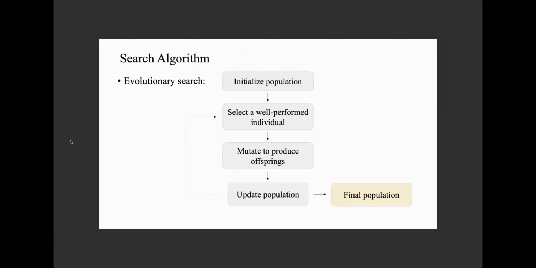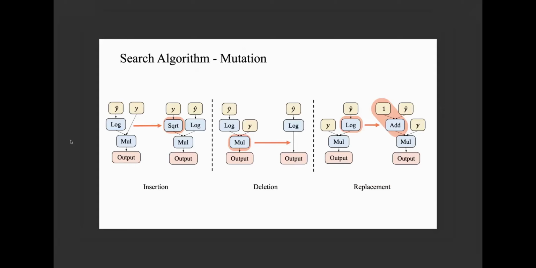To explore in this highly flexible space, we employ the evolutionary algorithm for search. First, we initialize the population with randomly generated loss functions. Then we iteratively improve the population by selecting the well-performing ones, mutating them to produce offspring, and updating the population by adding in the new loss functions. After several iterations, we output the final population and select the best loss function as a result. Here are the three types of mutation operations. These mutations enable the algorithm to explore diverse loss functions.